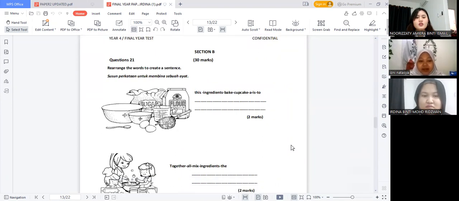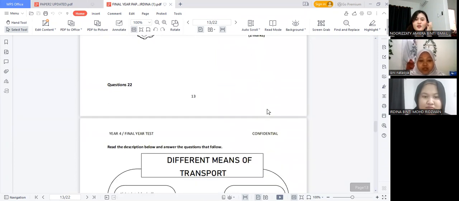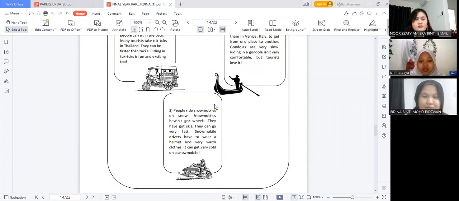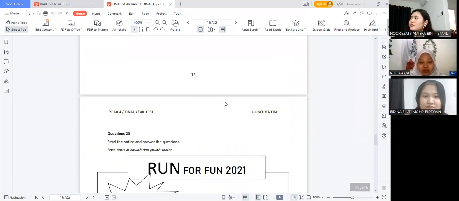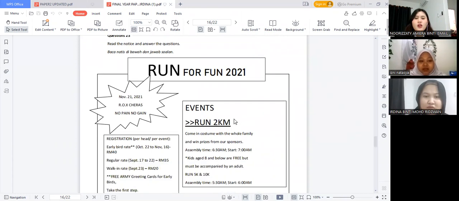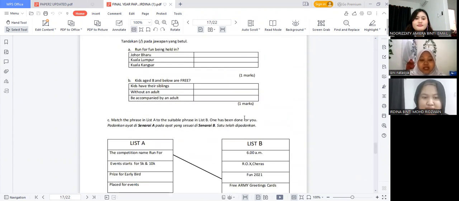The student needs to rearrange the words and create a sentence. The student can also refer to this picture to create a sentence. All right, moving on to question 22. The students have to read the description below and answer the questions that follow. So these are the questions for question 22. Next, question 23. The students have to read the notice below and answer the questions. These are the questions for question 23.